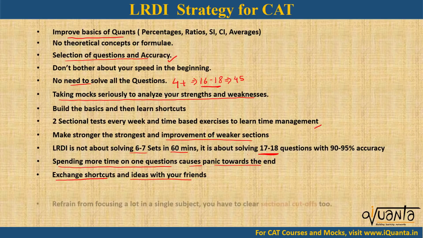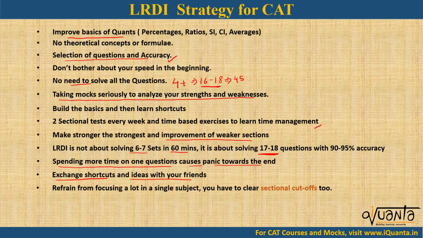The next important point to consider is, refrain from focusing a lot on a single subject. You have to clear sectional cutoffs too. There are many people who keep solving only quants, or only LRDI, or only VRC, or even just 2 sections. They forget the third section. Sometimes they score around 98, 99 in 2 sections, and they lie around the 80 percentile or even lower in the third one, which decreases their overall percentile, and sometimes they fail to clear the sectional cutoffs too.